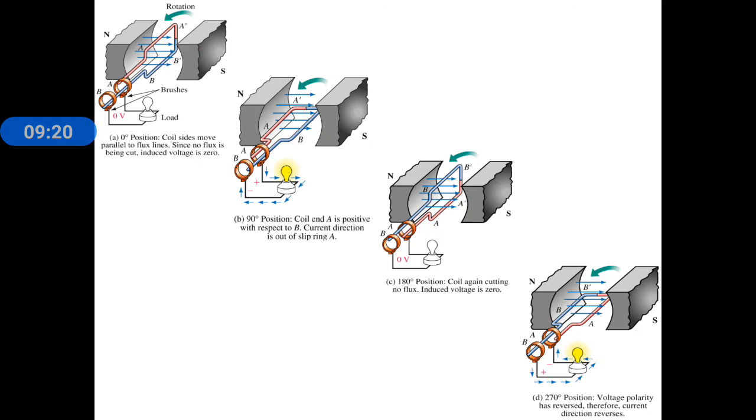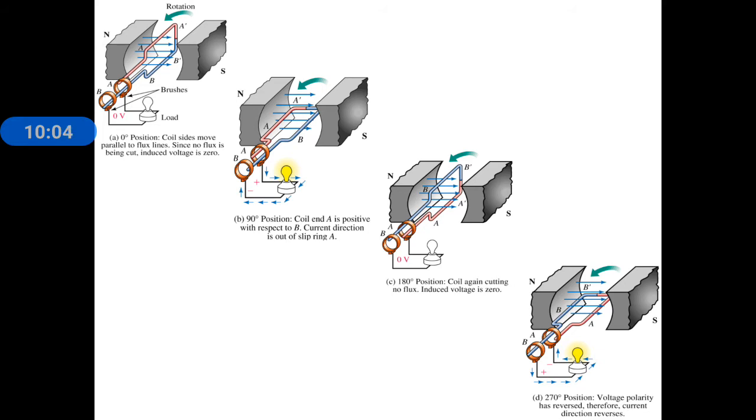Just concentrate on the red color conductor. In the first figure the magnetic field and the conductors are parallel, so no EMF. As it moves in the anti-clockwise direction, it gets nearer to the north pole. Whenever it reaches the north pole, maximum flux cuts the conductor, so maximum positive polarity EMF is produced. Again, when it moves to 180 degrees, the conductor and the magnetic field are parallel to each other, so again 0 degree.